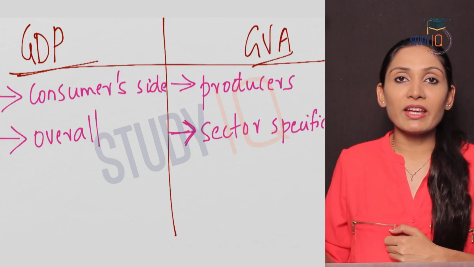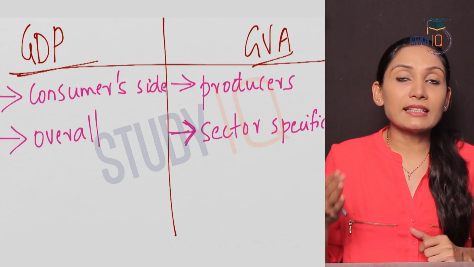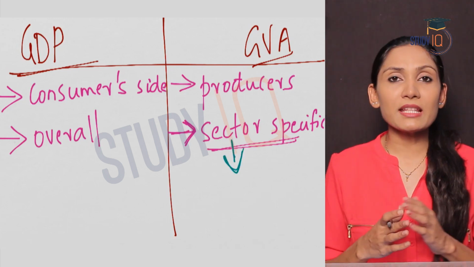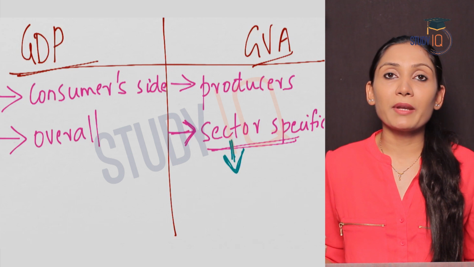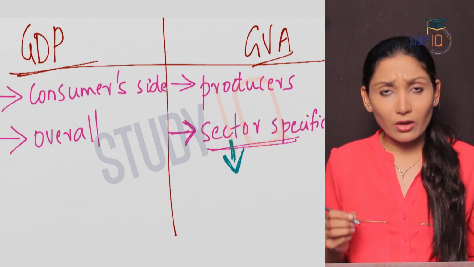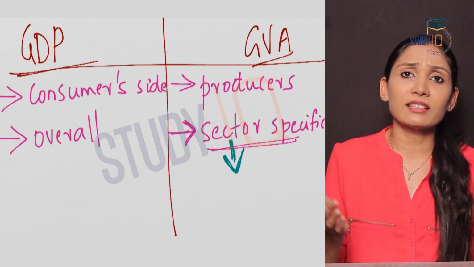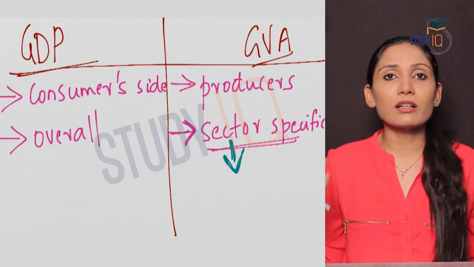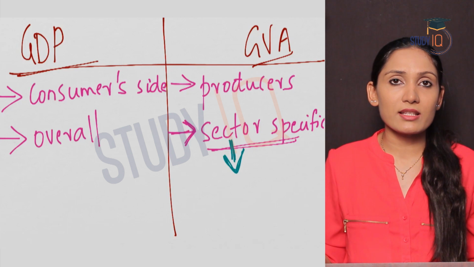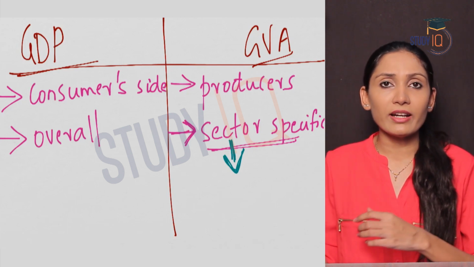But coming to GVA, this can bring a sector specific picture, which means that GVA can bring out data relating to the growth of different sectors, which sectors have shown improvement or which sectors have come down. What is the growth in agricultural sector or what is the growth in industrial sector or different categories.